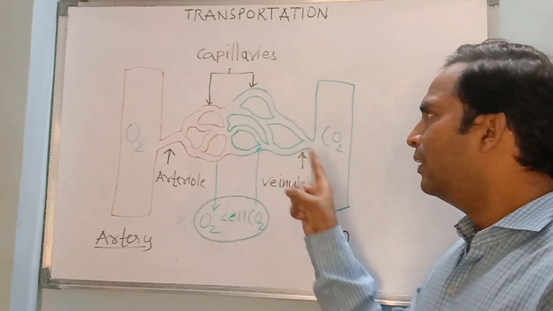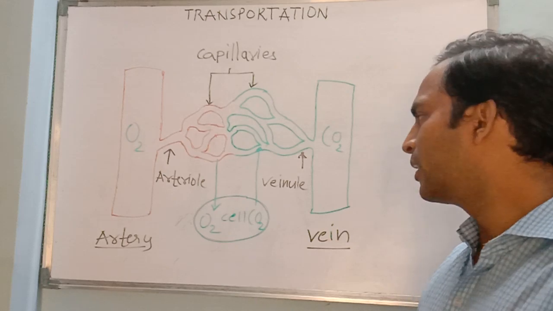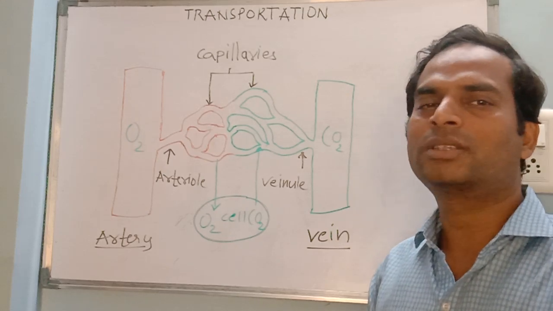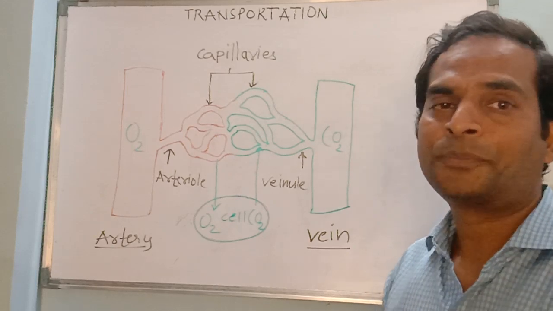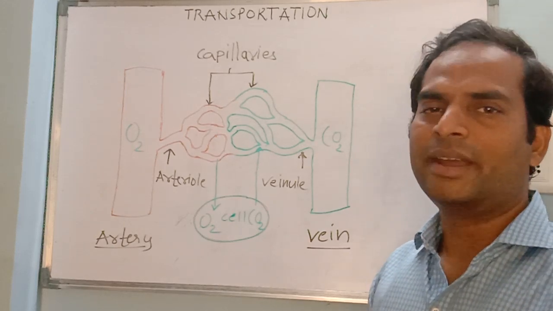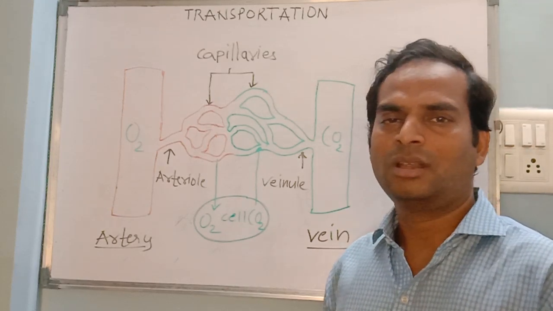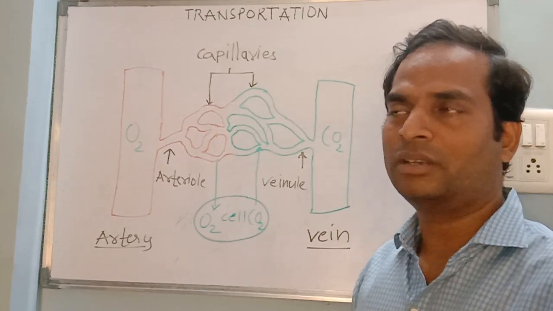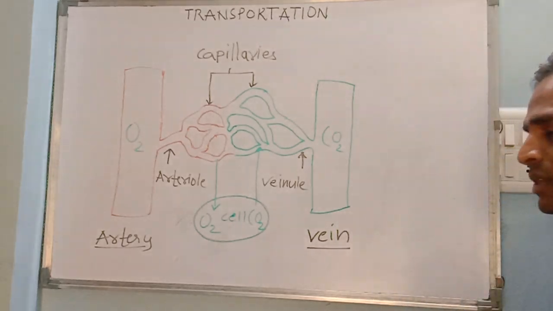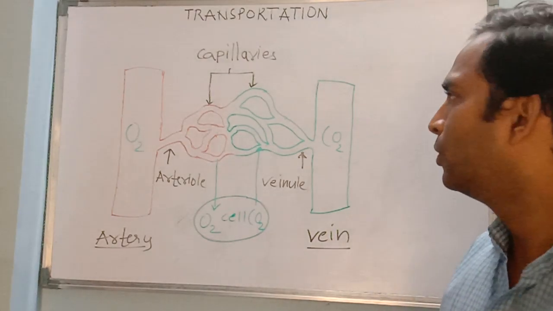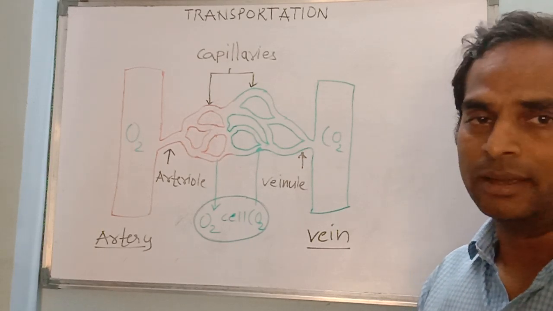So understand the concept, try to understand the diagram. Well, this diagram is again not required for your boards. There is another diagram given to show the double circulation in your text. You can observe that diagram. Most probably it won't be asked there in the board examinations. Structure of the heart is more important, that could be asked for your examination. So I am sure now your concept about these blood vessels is very clear.